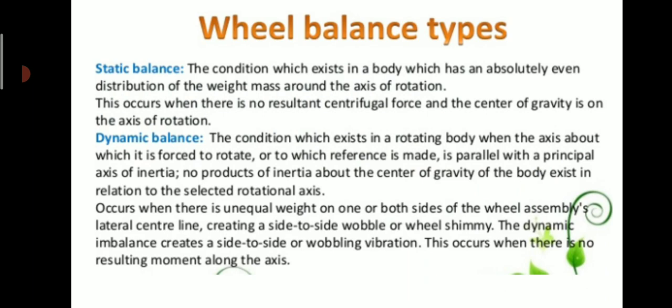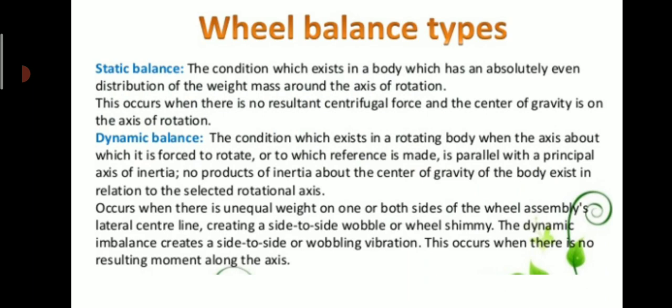There are two types of wheel balance: static balance and dynamic balance. The condition which exists in a body which has an absolutely even distribution of the weight mass around the axis of rotation is called static balance. This occurs when there is no resultant centrifugal force and the center of gravity is on the axis of rotation.